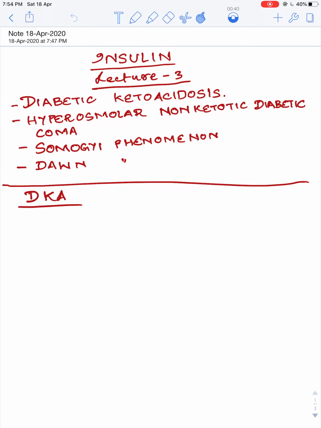Hello friends, this is the third lecture of the insulin series. In this lecture, we will be discussing diabetic ketoacidosis, hyperosmolar non-ketotic diabetic coma, Somogyi phenomenon and Dawn phenomenon.